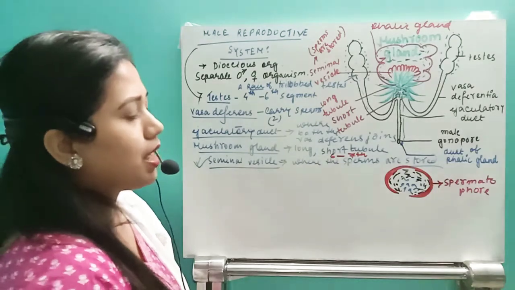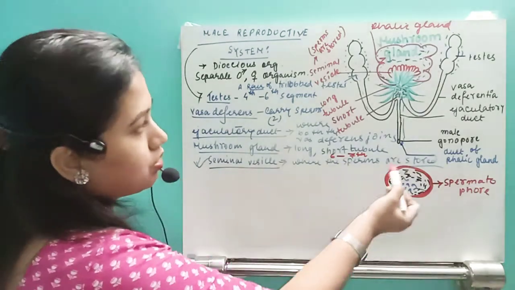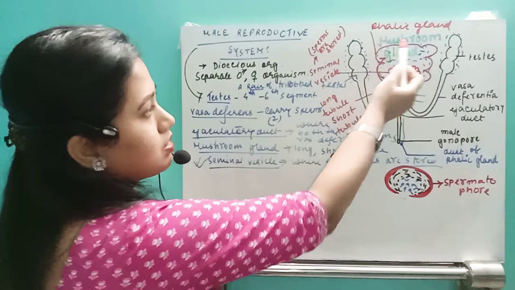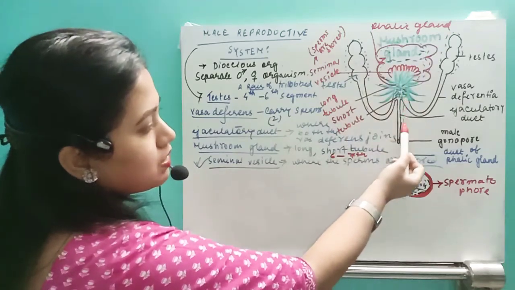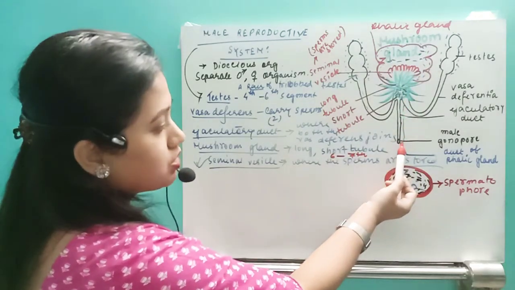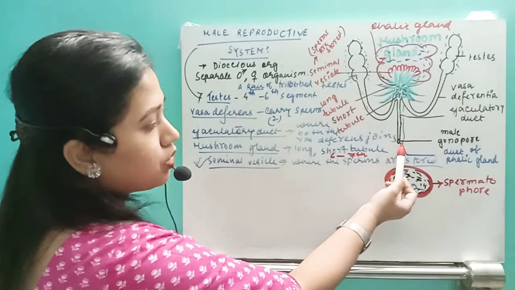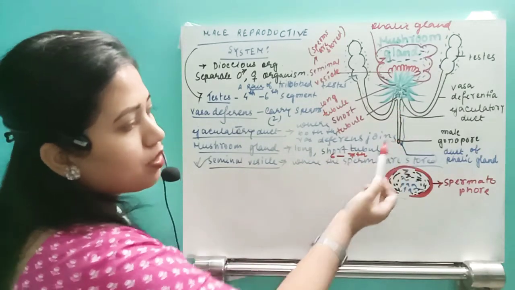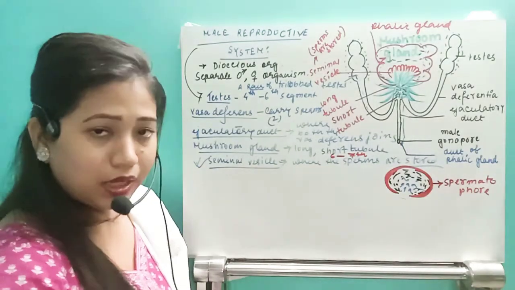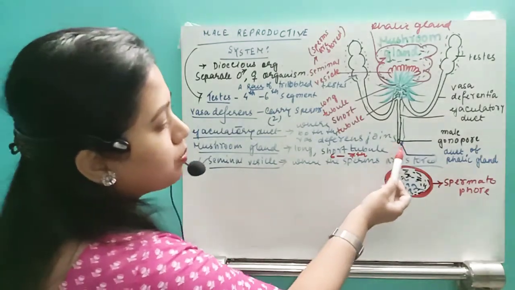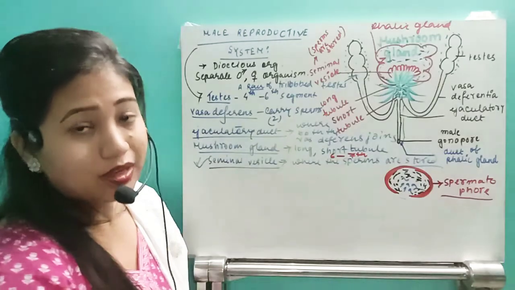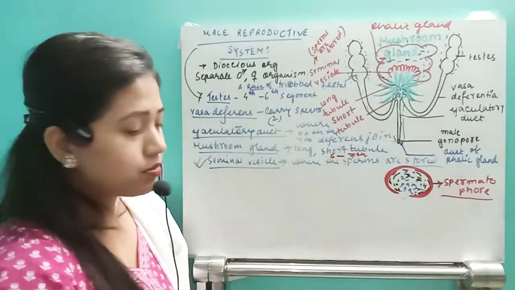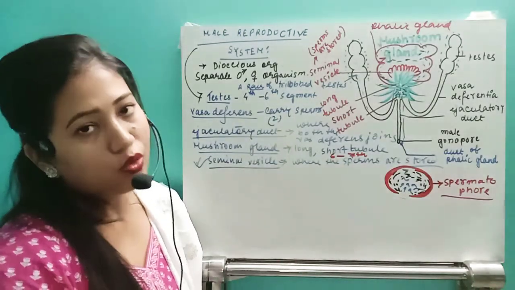So just see what happened. In that region, this is the phallic gland. So that phallic gland will secrete the secretion. So this secretion will meet here. Okay, and this ejaculatory duct will open into a male gonopore. The opening, in this opening, where the spermatophore, the sperm cage, will be formed, that will be known as the male gonopore.